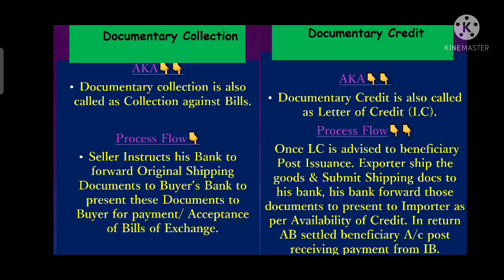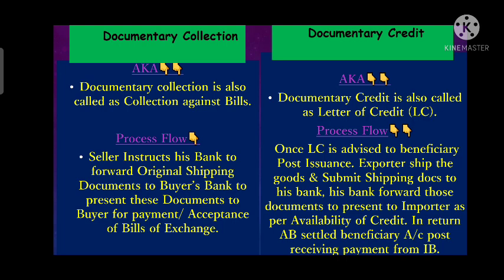So what's the process flow of the documentary credit? Now we will discuss that. Once the LC is issued by the issuing bank, then the issuing bank will forward that LC to the advising bank. That advising bank is the beneficiary bank in maximum scenario. So that bank will advise that LC to the beneficiary once the LC is issued. So once the LC is advised, the exporter will verify that LC.